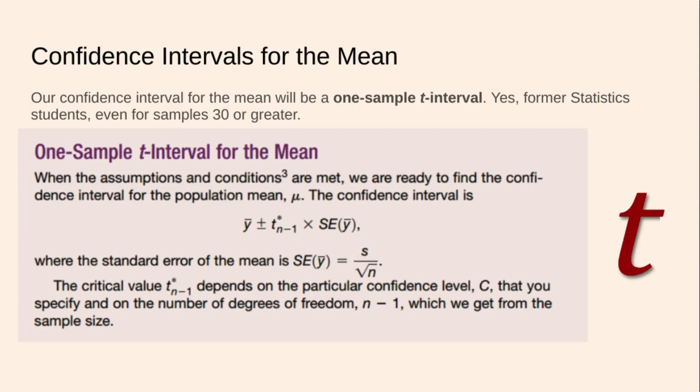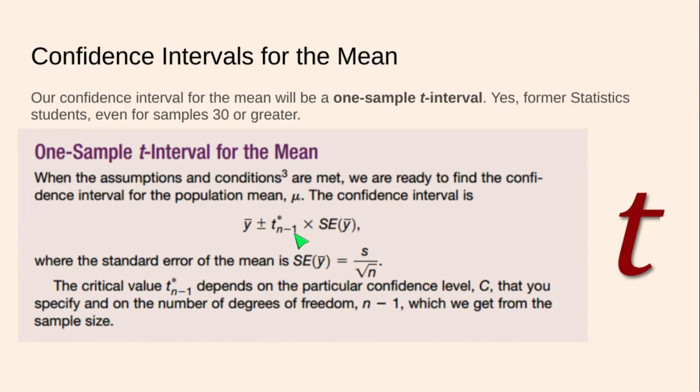Now, when we talk about assumptions and conditions, that's going to be on a future slide not too long from now. When we talk about those, you'll see that there are some that are the same as before, but others that are different. But after we've established those, we're ready to find the confidence interval for the population mean mu. The confidence interval is centered at the sample mean, plus or minus some t star value, which is like a z star value, all right, and this n minus 1 just means this is the subscript for sample size minus 1, that's the degrees of freedom.